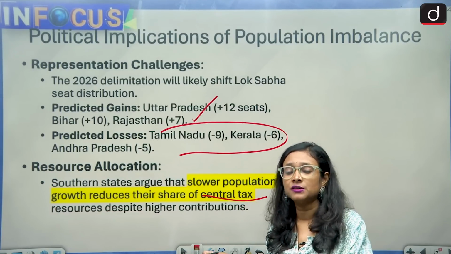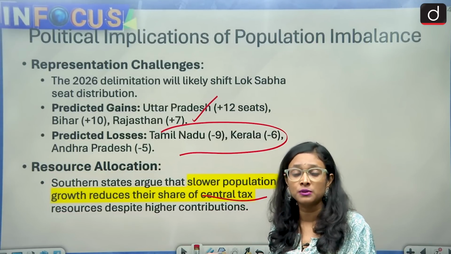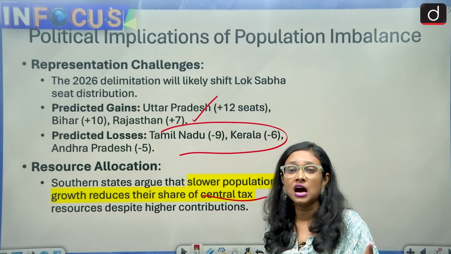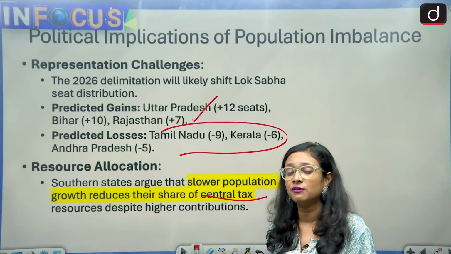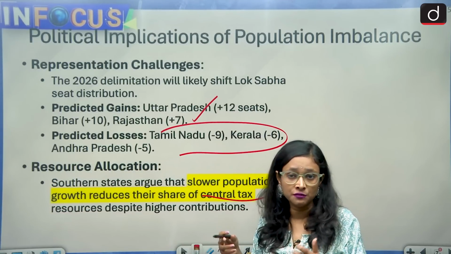But when there is a share of central taxes, because our population is low and economically we are doing good compared to other states, we are not getting our due share. So this is disadvantageous and discriminatory, because their population is very low.